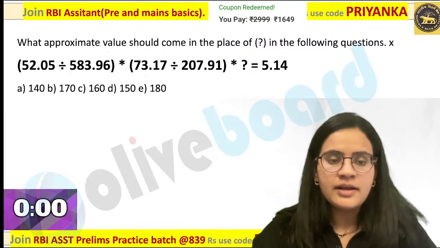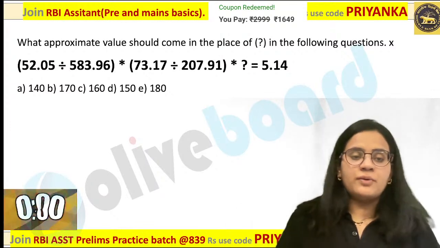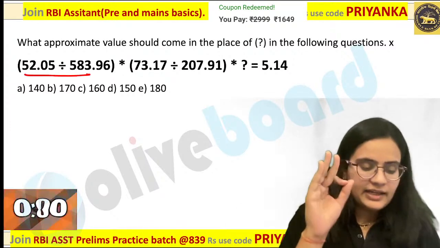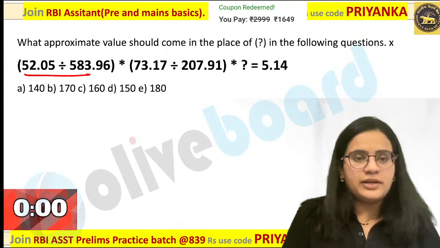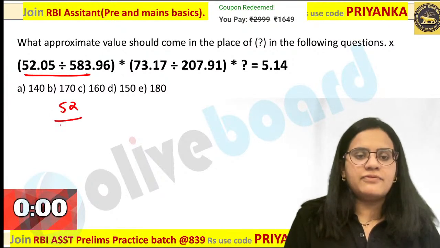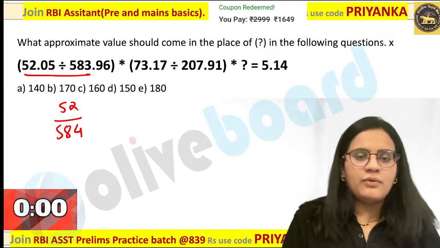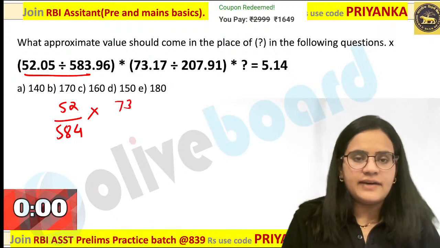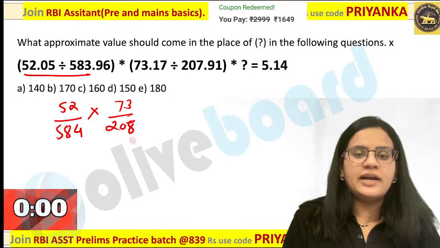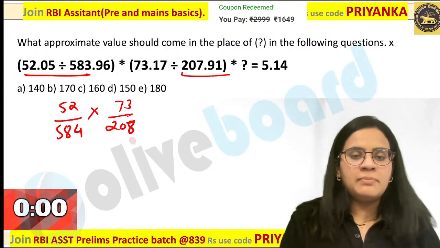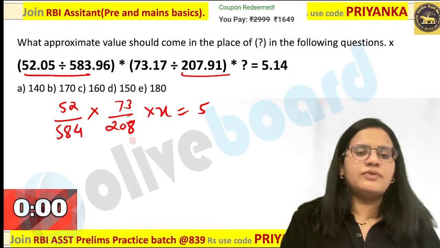How will you do this? How will you go about this question over here? So first of all, you have to write it in the proper fractional format over here. This is 52 divided by 584. This is nothing but 52 by 584. How will you write this? This is 73 divided by 207.91 multiplied by x. This is equal to 5 over here.